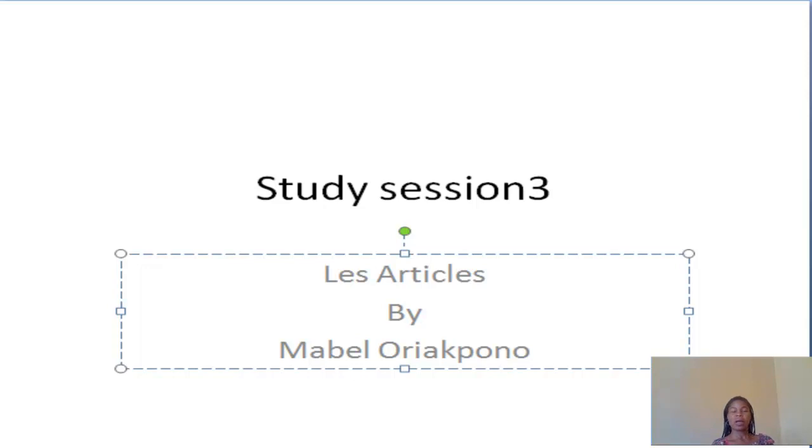We have the masculine, feminine, and plural. Under the masculine, you have un. Répétez, un. Feminine, une. Plural, des. I take it again: un, une, des. These are les articles indéfinis, the indefinite articles. They are not specific. In English, it means a or an.